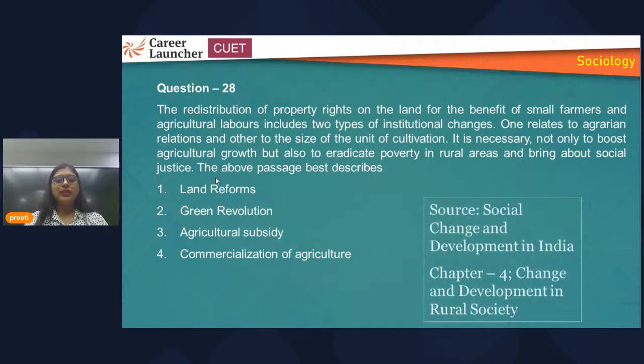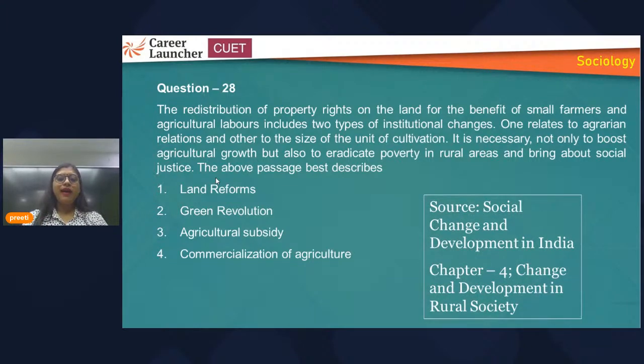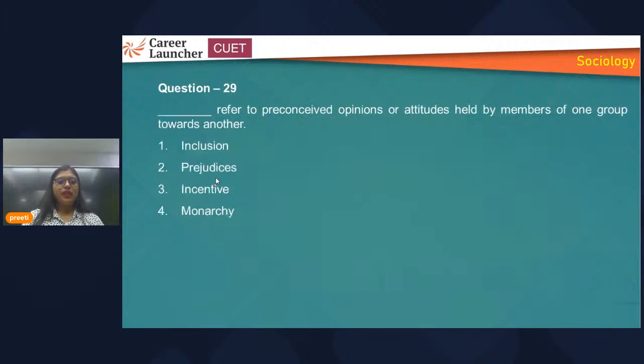The source of this question is the second book, Social Change and Development, from chapter 4. Some topics and different terms you should be aware of are prejudice, stereotype, and discrimination.